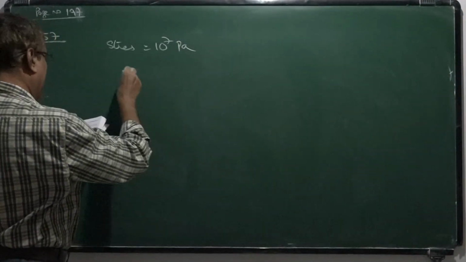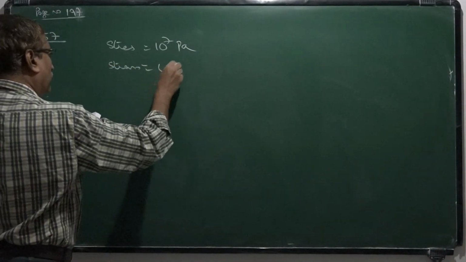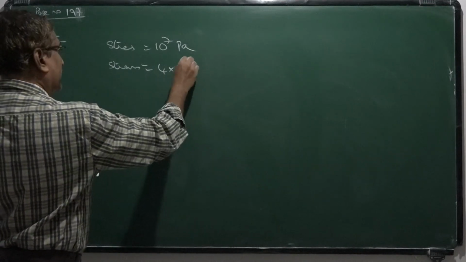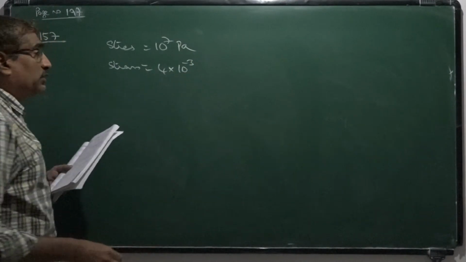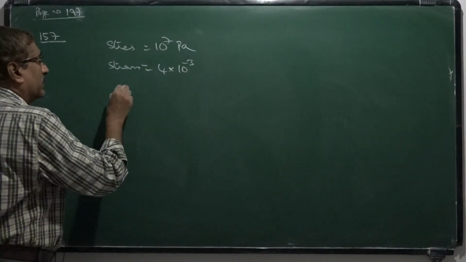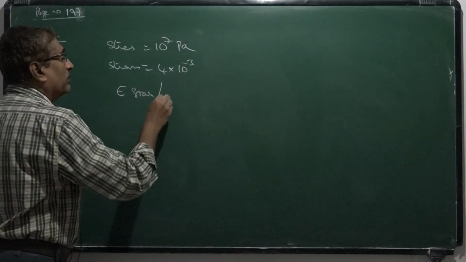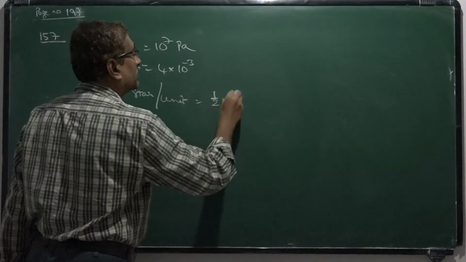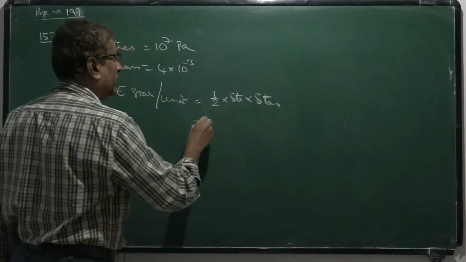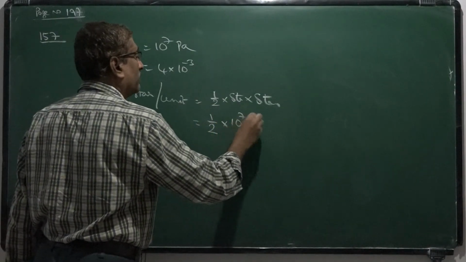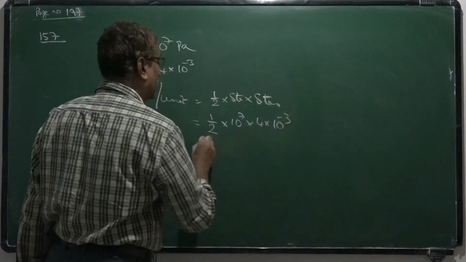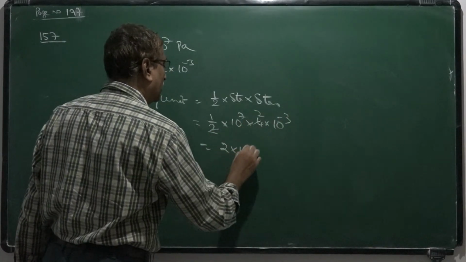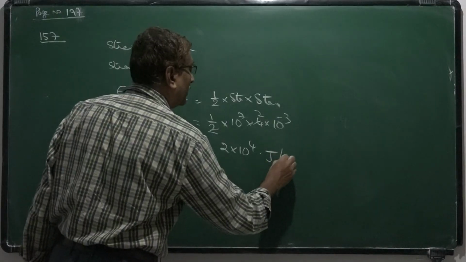Now 157. A stress of 10 to the power 7 Pascal produces a strain of 4 into 10 to the power minus 3. Then the energy stored per unit volume is, already we have explained it, equal to half stress into strain. So simple one, that is half into 10 power 7 into 4 into 10 power minus 3. That is 2 into 10 to the power 4 joule per meter cube.